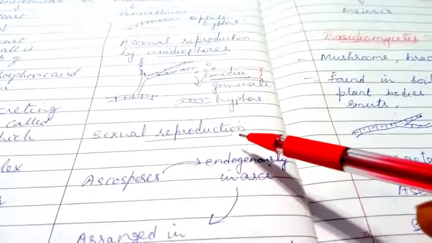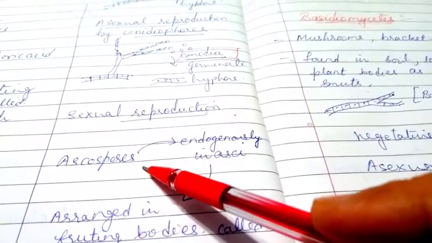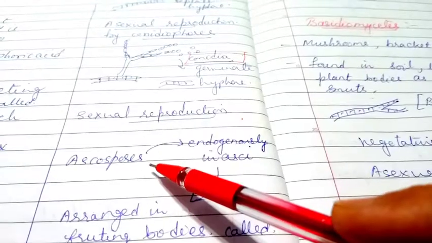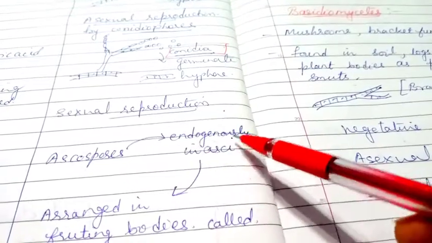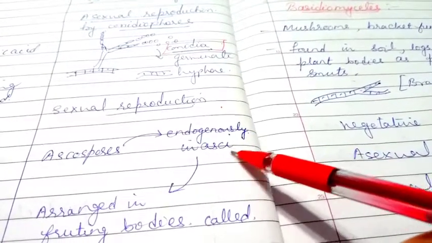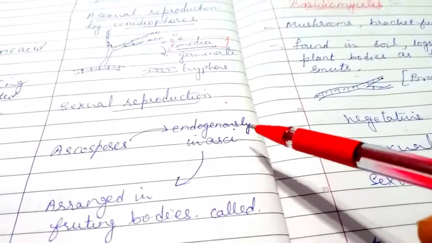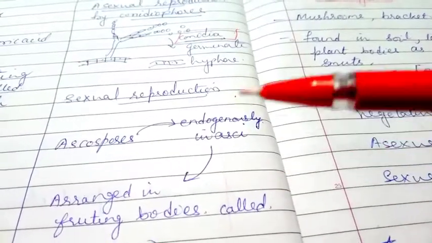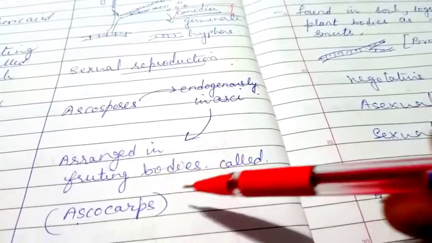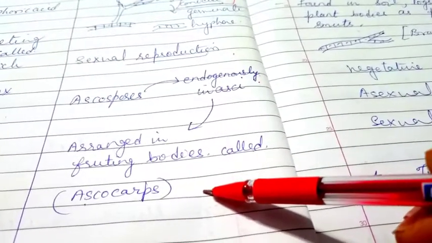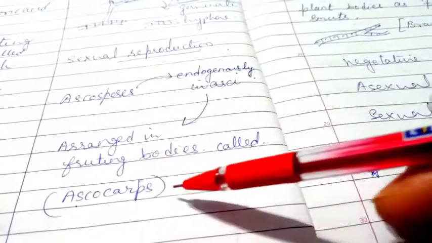When we are talking about the sexual reproduction, it takes place by ascospores. So ascospores are the structure of the penicillium, or we can say that Ascomycetes, and endogenously they are produced in asci. Endogenously and exogenously, 2 structures are there. So spores are produced inside or spores are produced outside. So they are endogenously produced and arranged in fruiting bodies called as ascocarps. So you should be familiar with the word ascospores, asci, ascocarps.